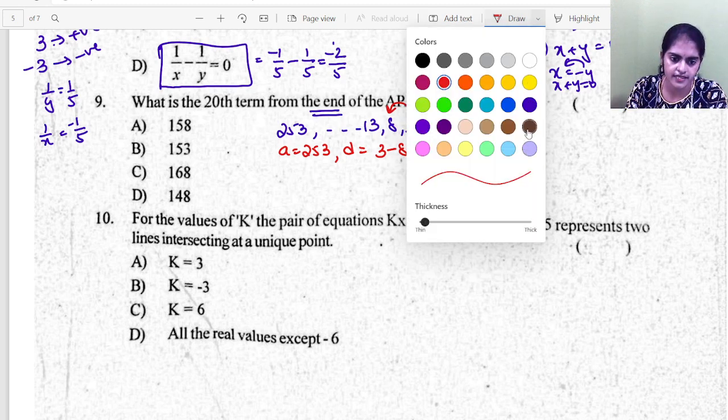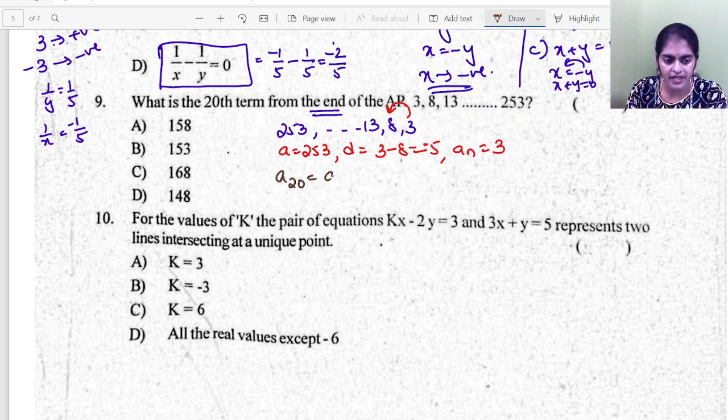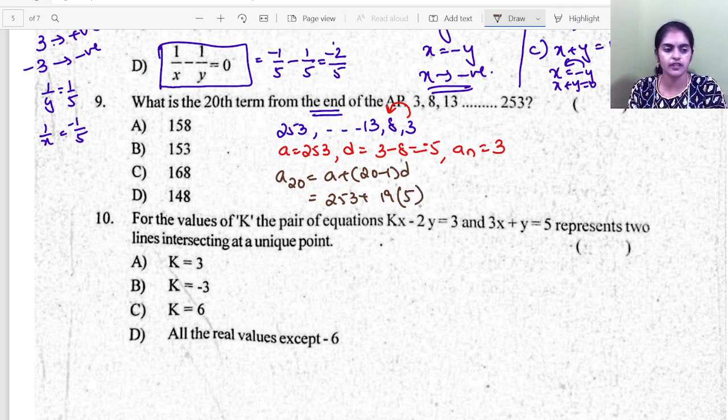So can I write it this way? See here. A20 is nothing but a plus 20 minus 1 into d. So a is 253 plus 20 minus 1 is 19 into d. D is minus 5 here. So 253 plus 19 fives are, 19 fives are 95. So 253 minus 95. So what is the final answer you are getting? You will get 158.